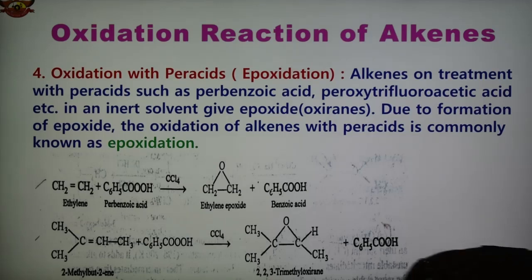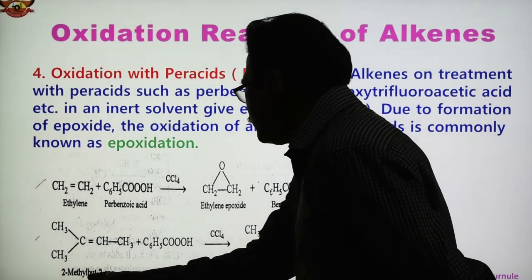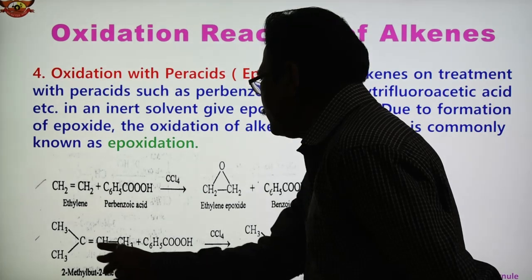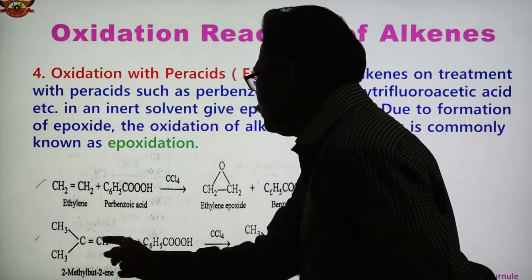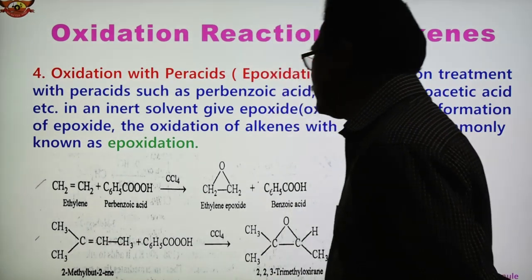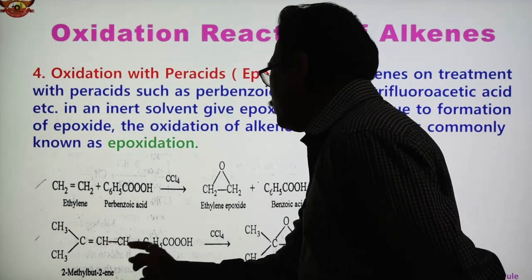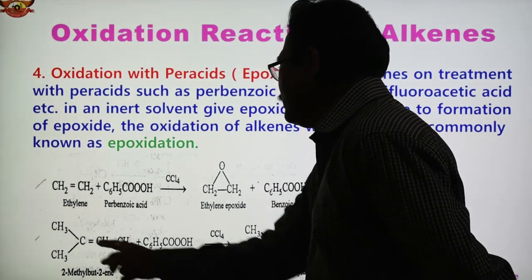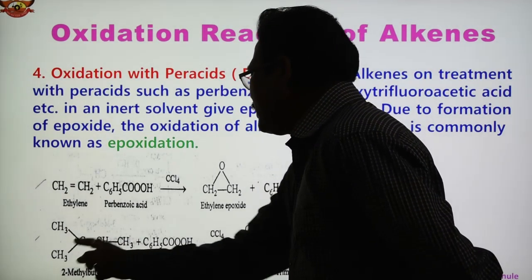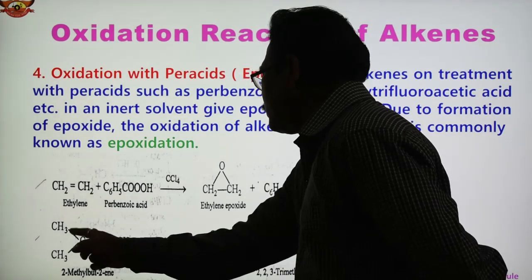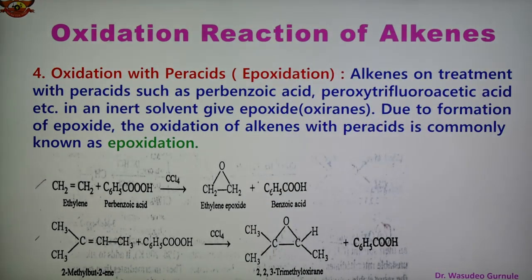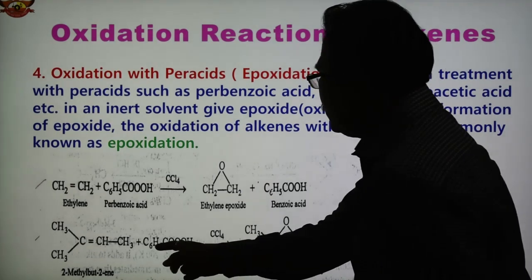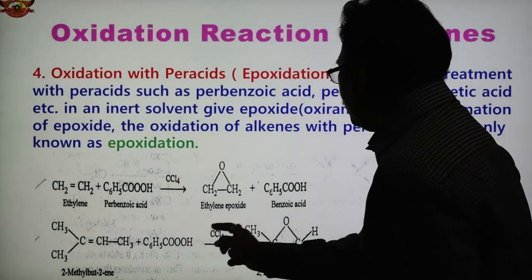This reaction is carried out in the presence of solvent. Another example is 2-methyl-2-butene. 1, 2, 3, 4 carbons are there. The methyl is on carbon number 2, and the double bond starts from carbon number 2. So 2-methyl-2-butene undergoes reaction with perbenzoic acid in the presence of solvent.